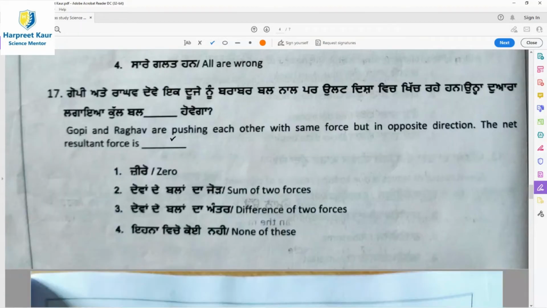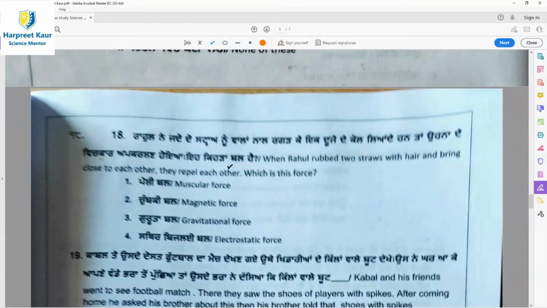Then question 17, Gopi and Raghav are pushing each other with the same force but in opposite directions. The net resultant force is? As they are pushing each other with the same force, that cancels out the effect. So option 1, that is 0, is the right answer. The resultant force will be 0. Then moving on to question number 18.